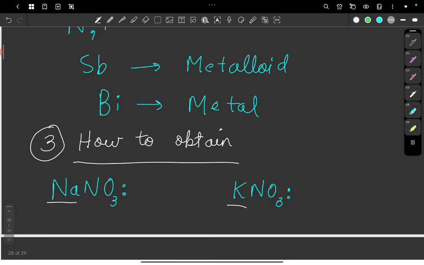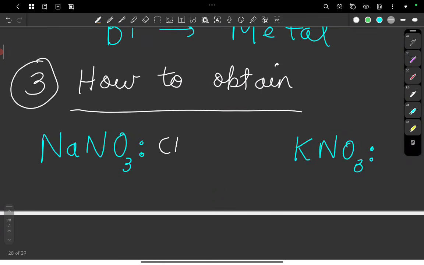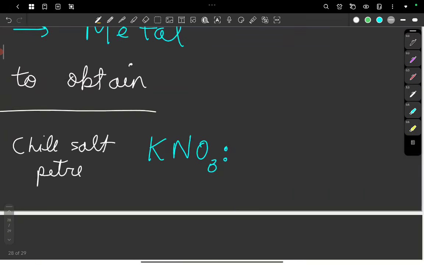They both are elements of the first group, and hence the nitrate ion has -1 charge, these are +1. So the overall compound is neutral and stable. So NaNO3 is called Chile saltpetre, and KNO3 is called Indian saltpetre.